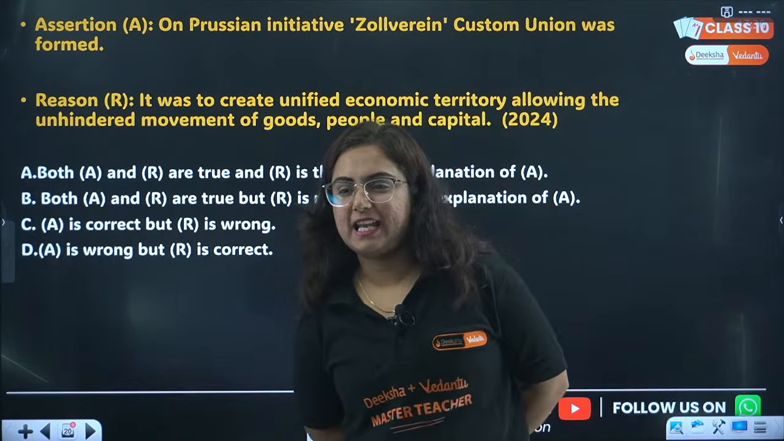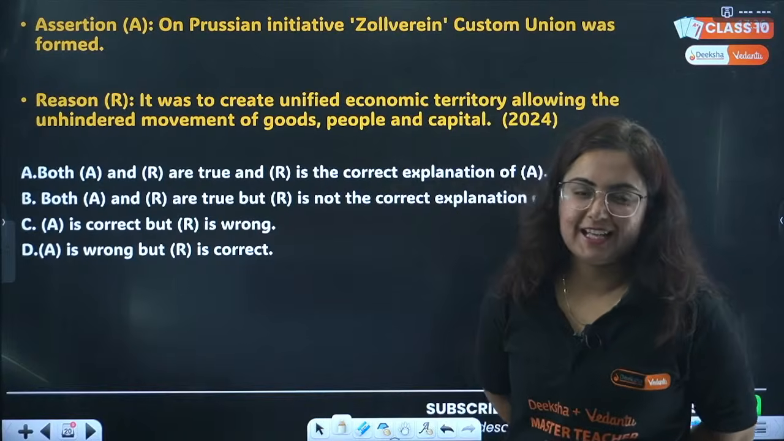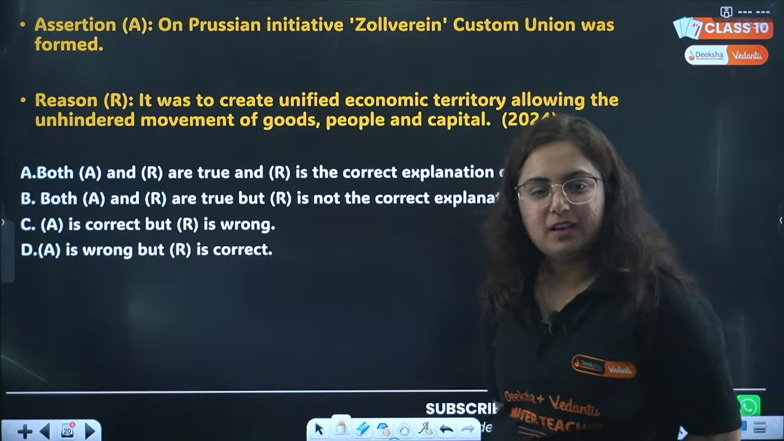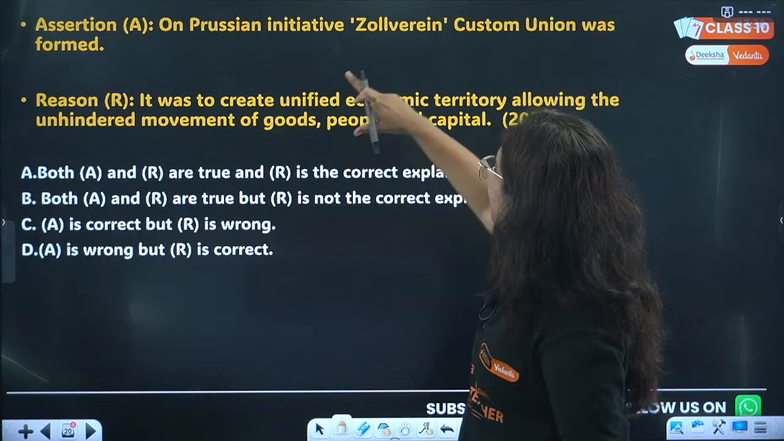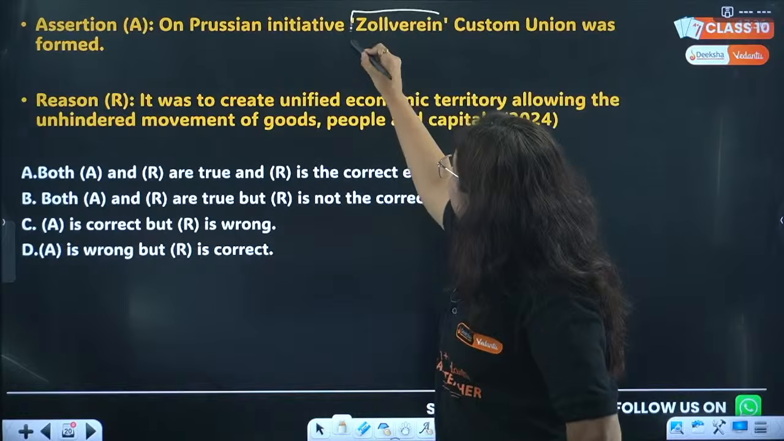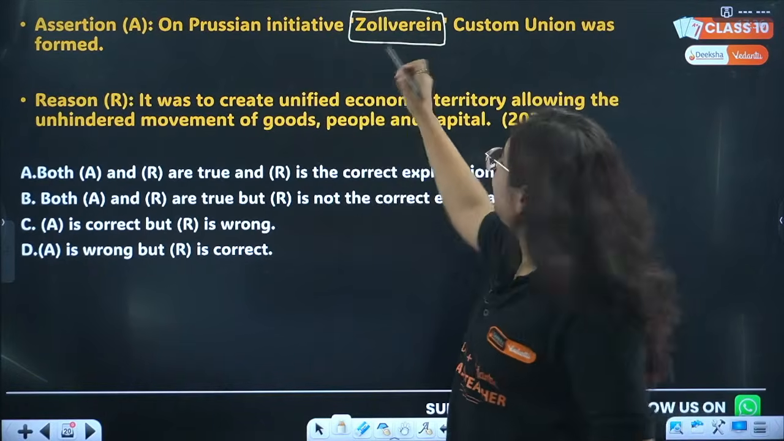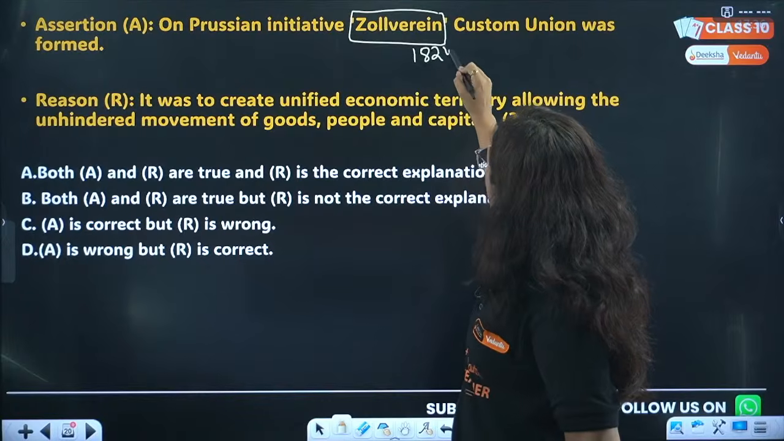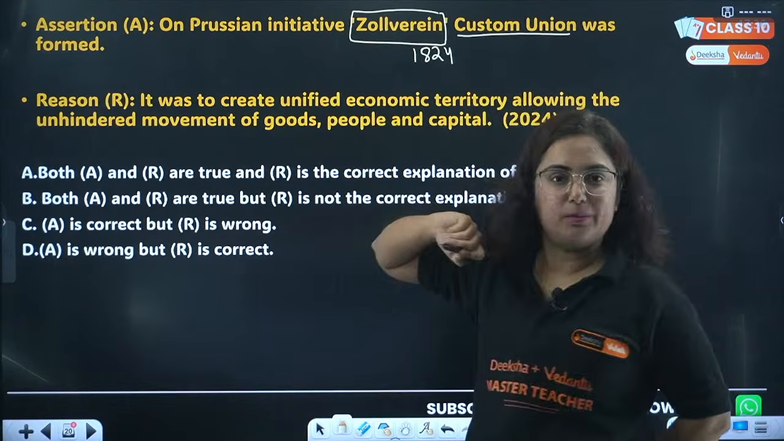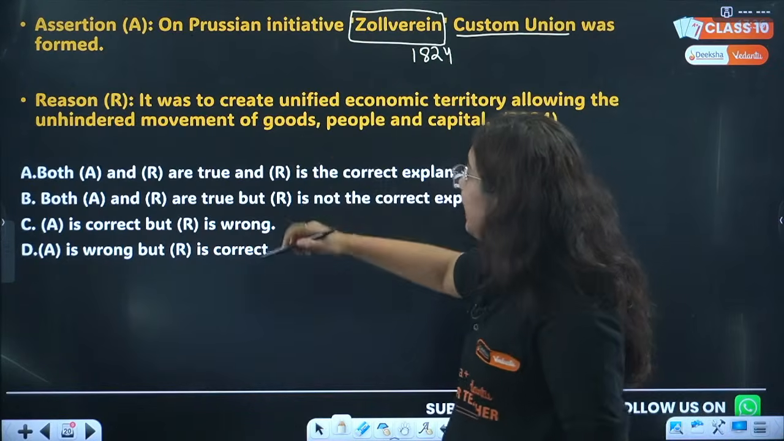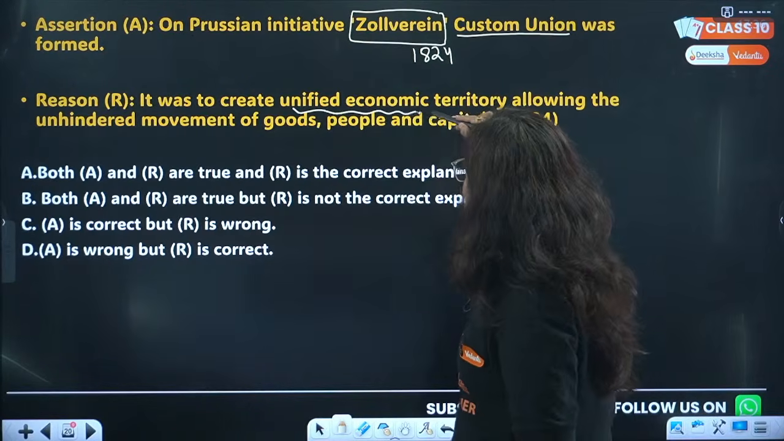Option number A, Haryana Furfur. What names do you keep, yaar? Yes, A is the answer. See, Zollverein was a group formed by Prussian initiative in 1824, also popularly known as Custom Union. Why was it made, bhai? It was made to create unified economic territory.